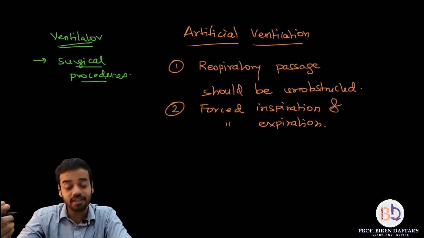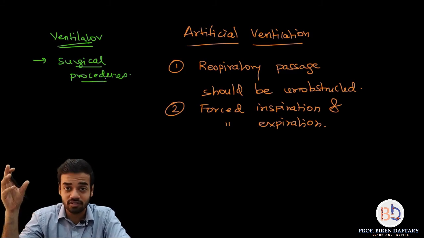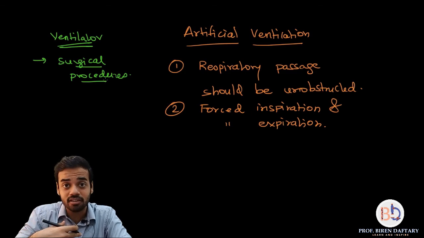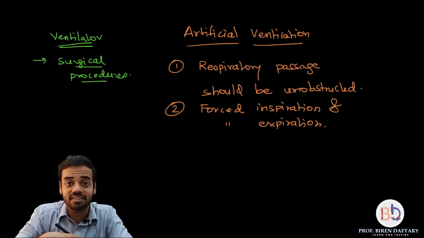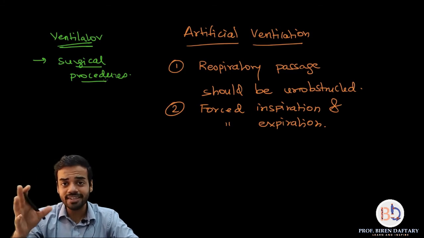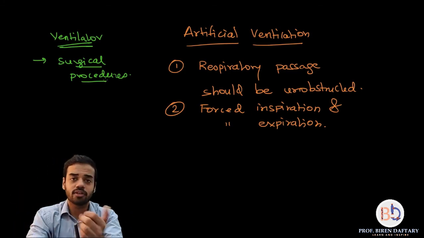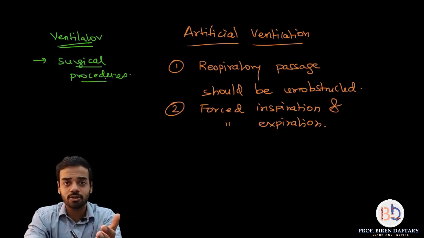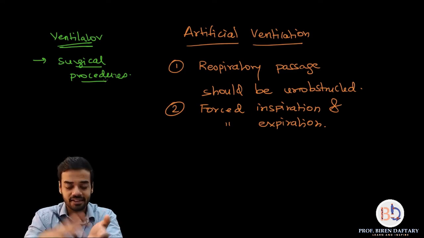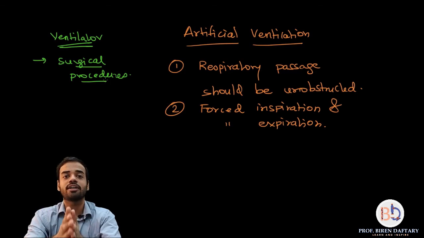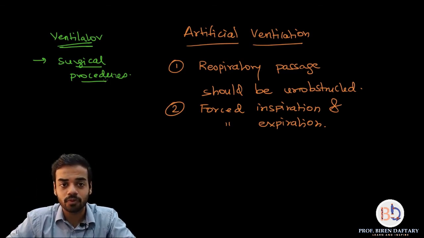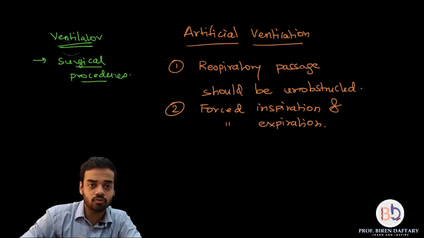Some people, in case of certain lung infections or very severe respiratory diseases, are not able to breathe efficiently. They can breathe, but they are not able to take enough air inside the lungs. In that case also the ventilator helps. So a ventilator basically helps in three things: taking in oxygen, removing carbon dioxide, and helping the person to breathe. That is the machine which is used for artificial respiration or artificial ventilation. Is this clear? If you want, we can write it down.